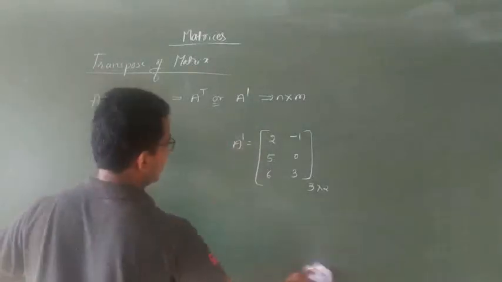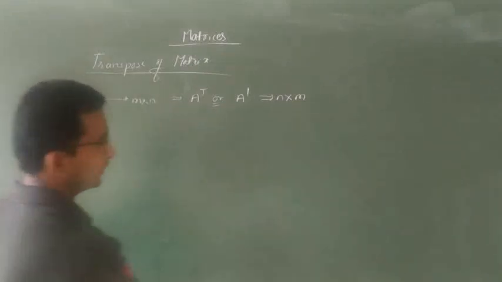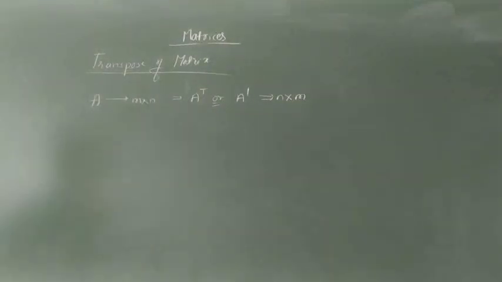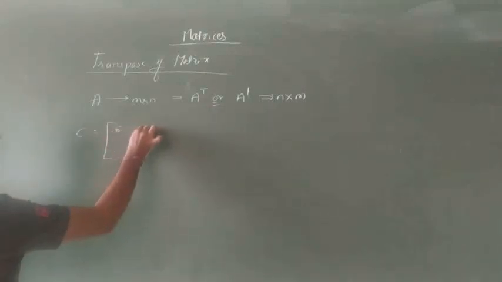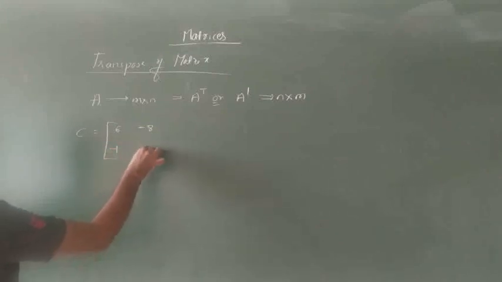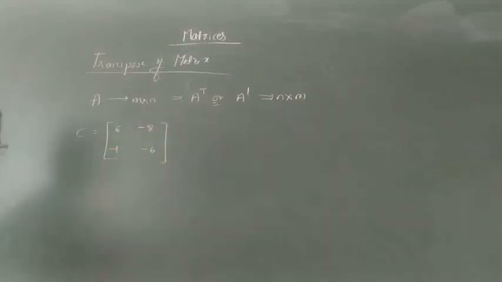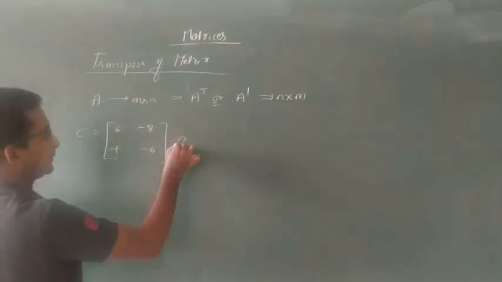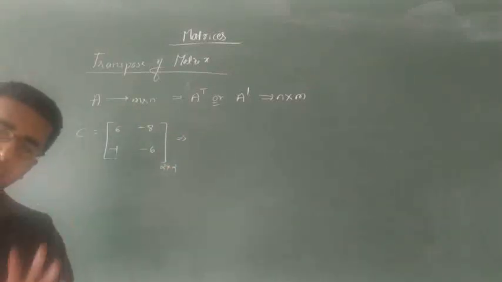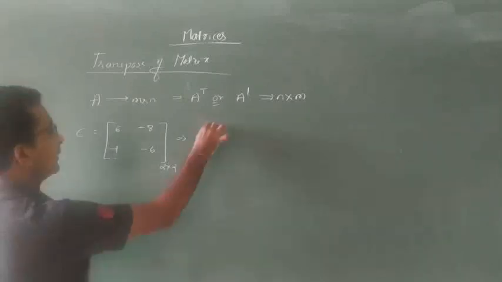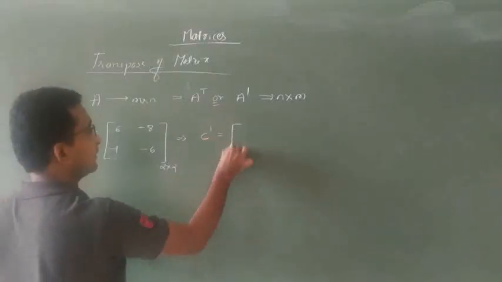So I will take that one as C matrix. C is a square matrix of order 2 into 2, having the elements 6, minus 8, minus 1, minus 6. Then what will be the C dash? This is a square matrix, so the order does not change.